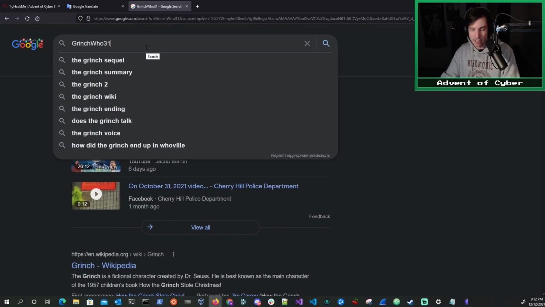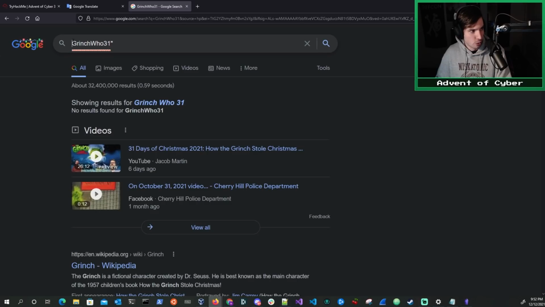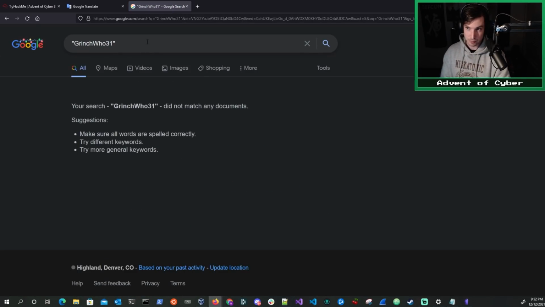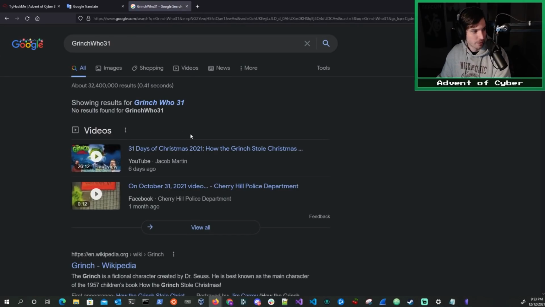Let's say we wanted to force Google to search for only results that have this string in them. Okay, this exact string. You would put them in quotes like this. And you see, we don't get any results. As Google told us before, there are no search results that it could find with this specific string in them. Excellent. So that's a little bit of Google hacking for you.